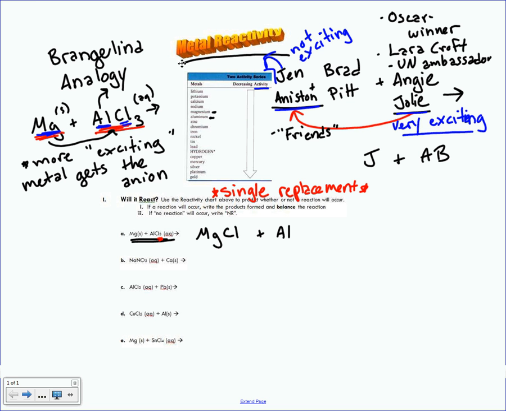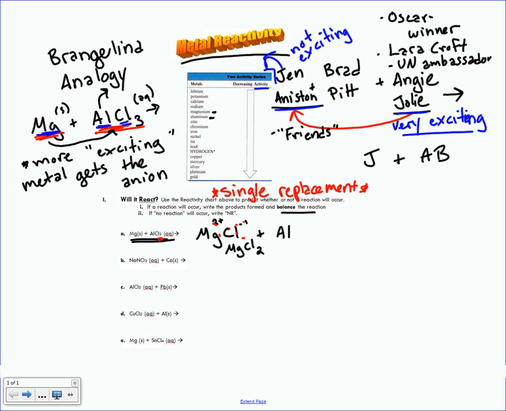The only way we can figure that out is taking a look on a periodic table. I find magnesium, and that's a 2+. Chlorine is a -1. So we crisscross those numbers, and we're left with MgCl2 plus Al. Now the very last part says to balance the reaction, and so that's what I need to do next.